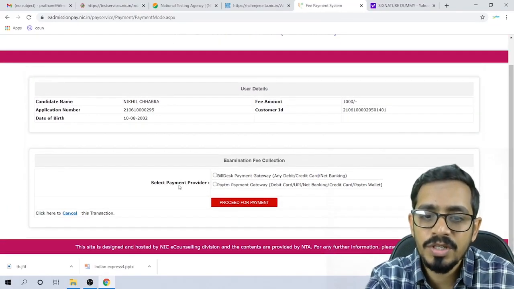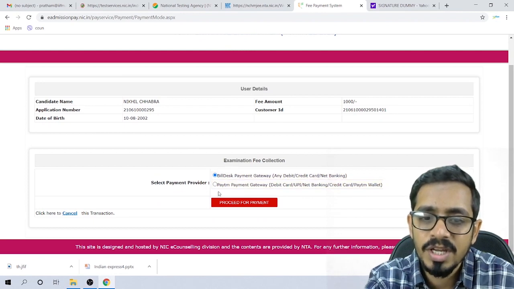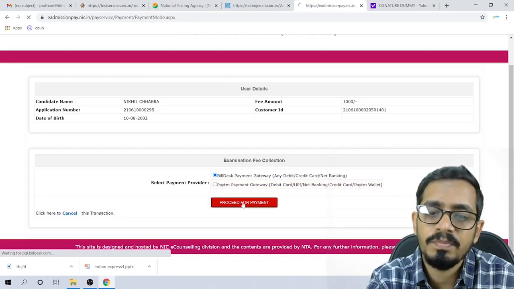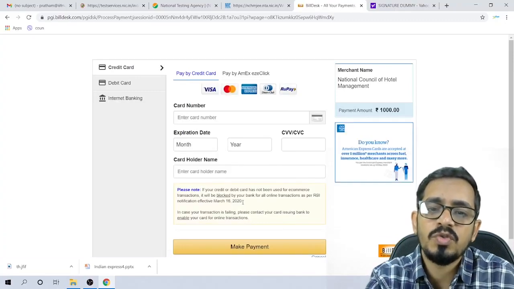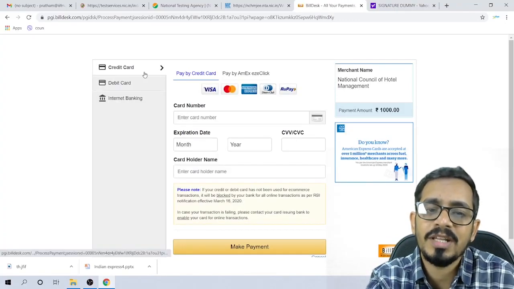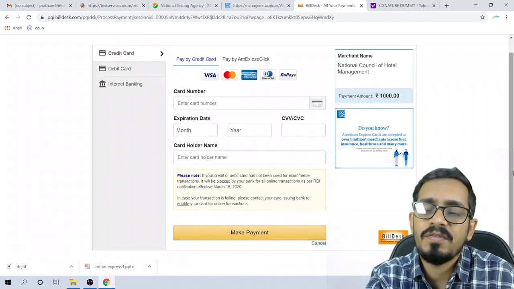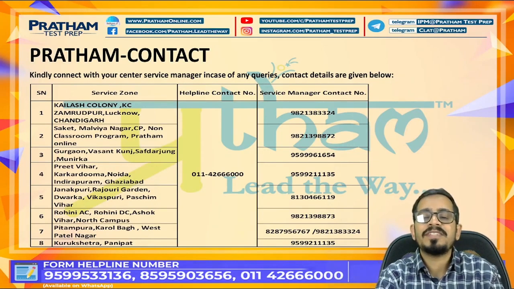Now we have got this information. Click on any of these options. We have got bill payment through gateway, debit card, credit card, net banking. Another way is to make the payment by Paytm gateway. So I'm choosing any one of them and clicking on proceed payment. It will take us to the payment gateway where I can choose my desired payment option. I can make the payment by credit card, debit card or net banking. And this is the way we actually make the payment. So this is how we fill up the form for NCHMCT.